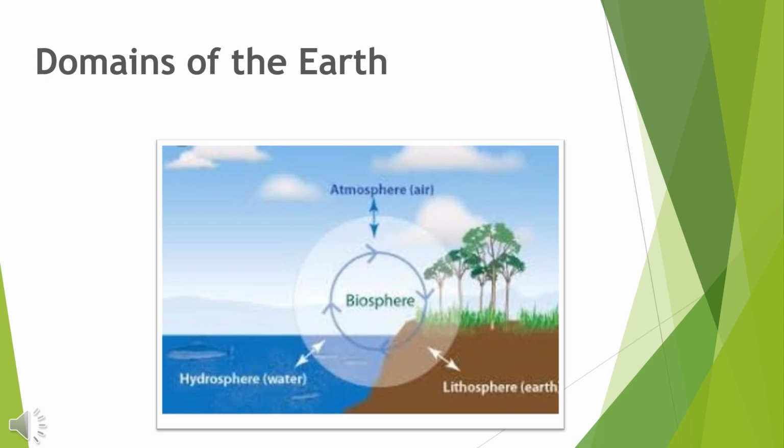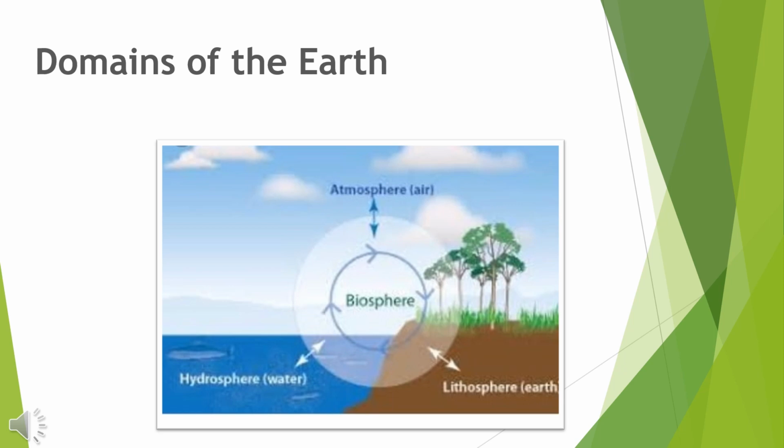Hydrosphere means water. All the water bodies present on the earth's surface, lakes, oceans, rivers, ponds, wells, are known as hydrosphere, which is very important for human beings to survive. And the last one is lithosphere, which means land, the soil or the layer of the earth in which soils are present, which helps us to grow crops, and which also allows human beings to live upon.